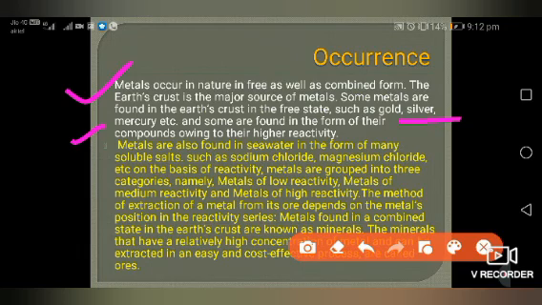On the basis of reactivity, metals are grouped into 3 categories: metals of low reactivity, metals of medium reactivity, and metals of high reactivity. The method of extraction of a metal from its ore depends on the metal's position in the reactivity series. Metals found in a combined state in the earth's crust are known as minerals. The minerals that have a relatively high concentration of the metal and from which it can be extracted in an easy and cost-effective process are called ores.